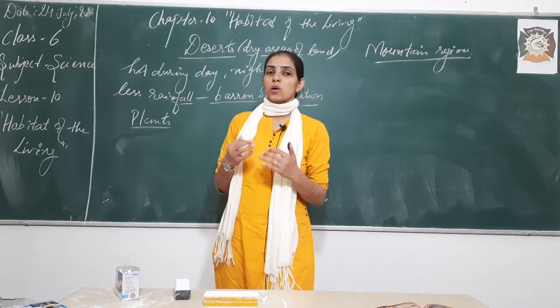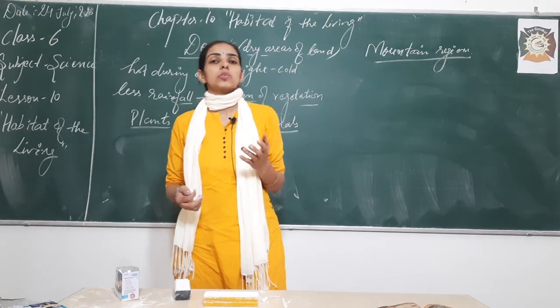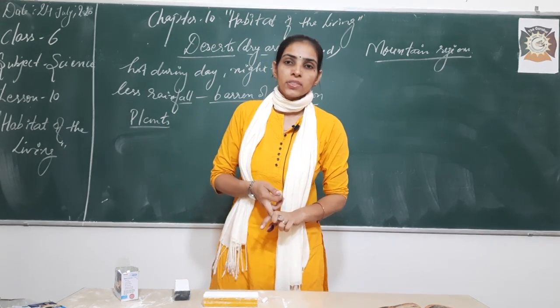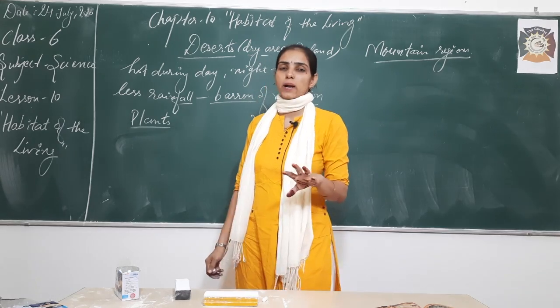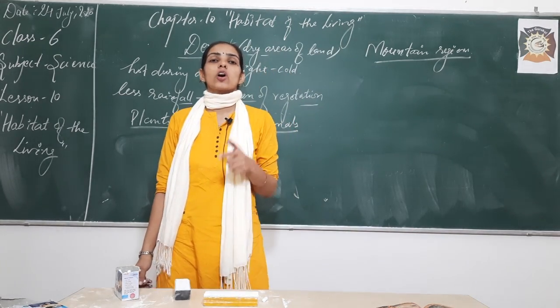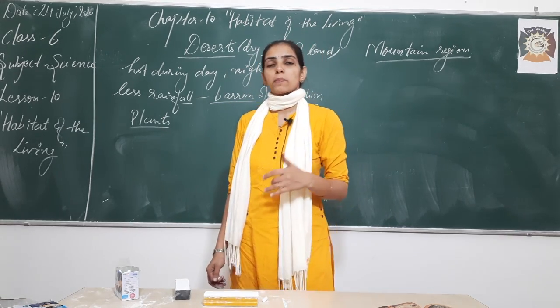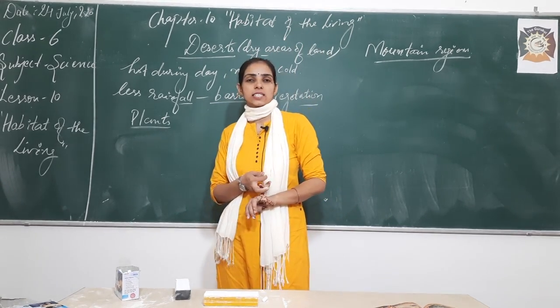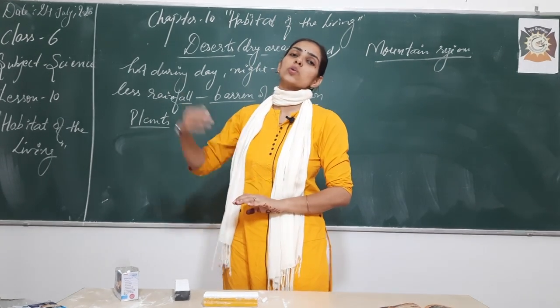Otherwise, plants used to lose excess water through transpiration as well, right? But here, desert plants are those which have the special adaptability of not losing much water into the atmosphere. That means they can store the excess food and water inside them and don't lose it.